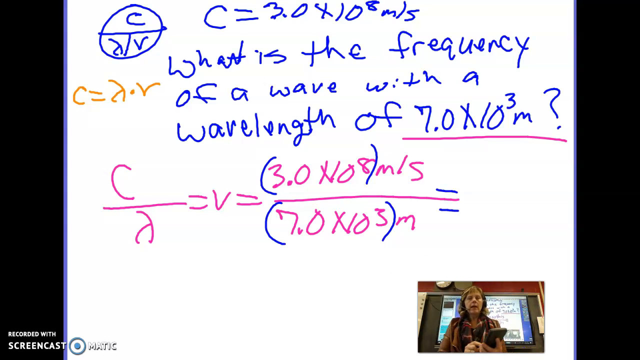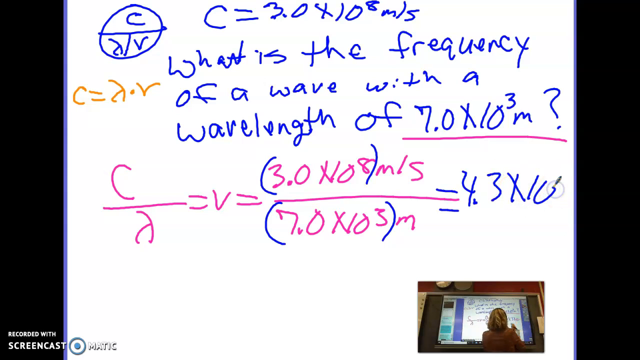All right, my handy dandy calculator. I have the answer. I'm going to round. It's 4.2857. Actually, I have to put this in scientific notation, but I'm going to round to 4.3 times 10 to the 4th, and this is frequency, so I'm just going to put hertz. I know that means cycles per second. So there you have it.